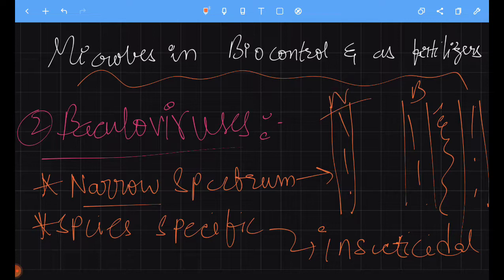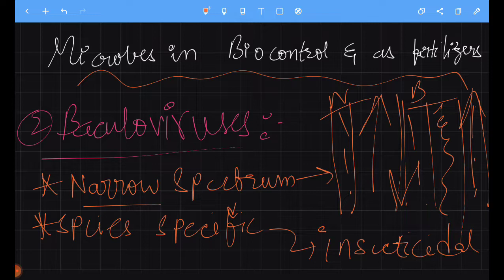Narrow is very thin and one directional, and broad is two-directional and very large. In the same manner, narrow spectrum means it is species specific. A particular species only can be eliminated, and other useful species will not be eliminated by this nucleopolyhedrovirus.